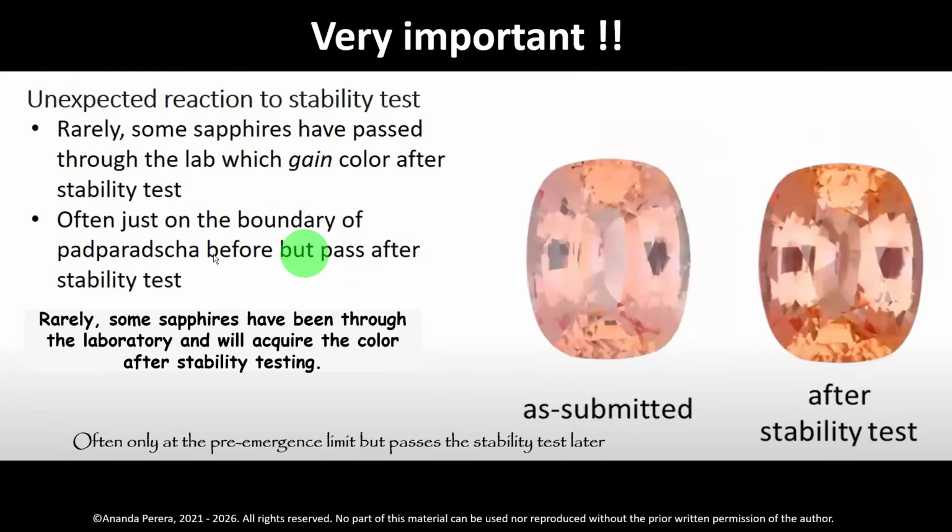Often they are just on the boundary of Padmaraga before, but pass after the stability test. Before, it is not passing. So remember carefully.